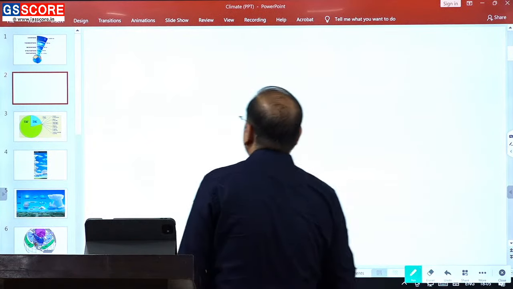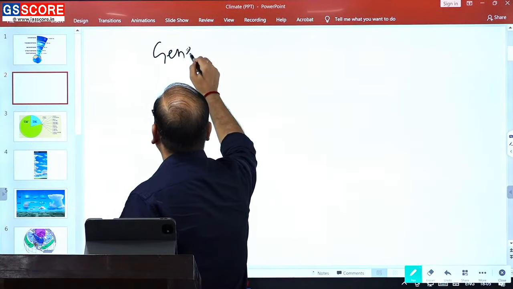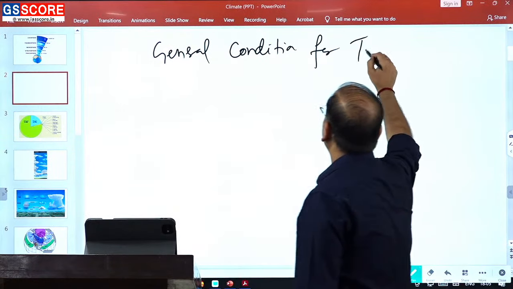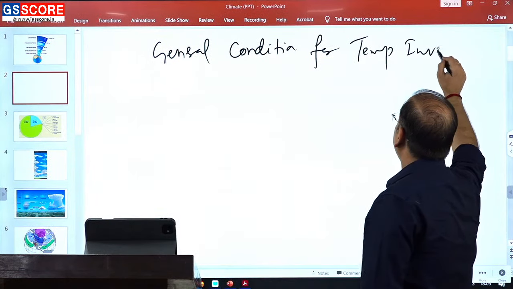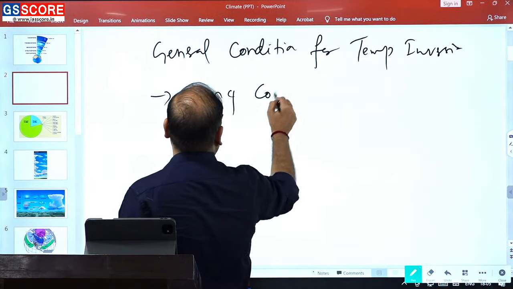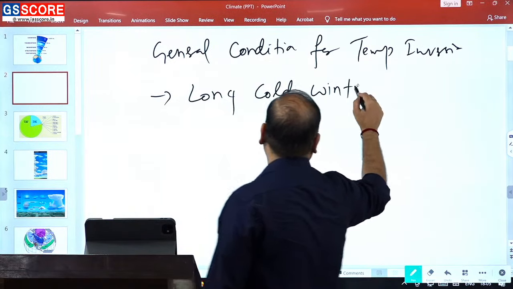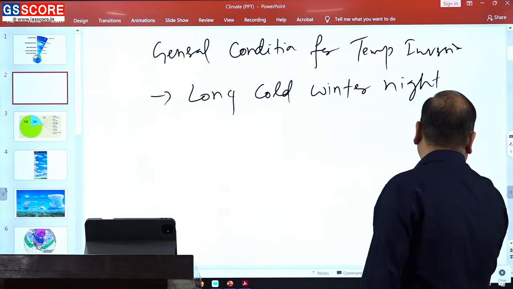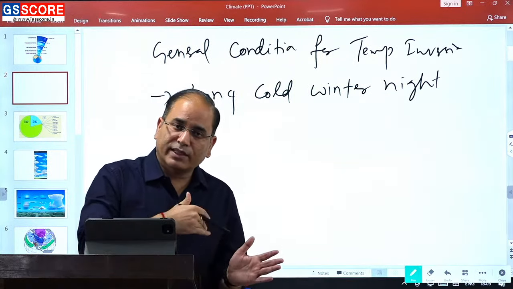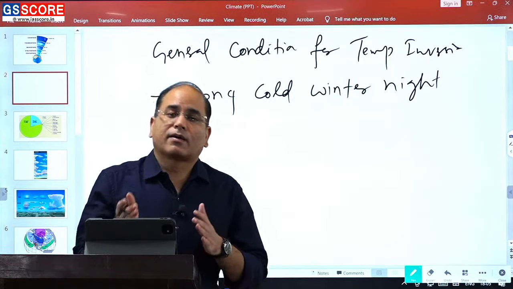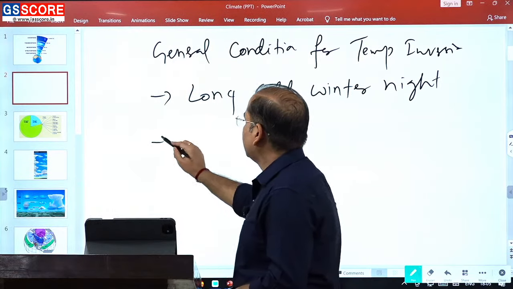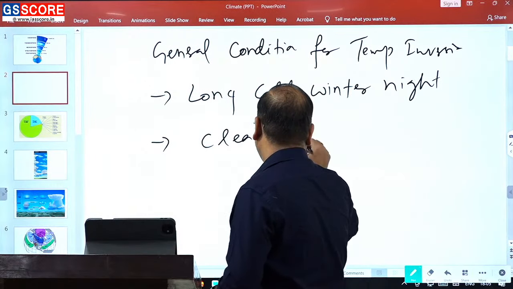Now the temperature inversion will happen under some conditions. So what is the general condition for the temperature inversion? A long cold winter night. The dew will form when there is a long cold winter night. The fog will form when there is a long cold winter night. Other than this, there should be a clear sky.